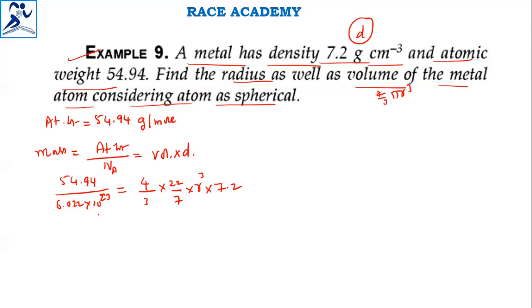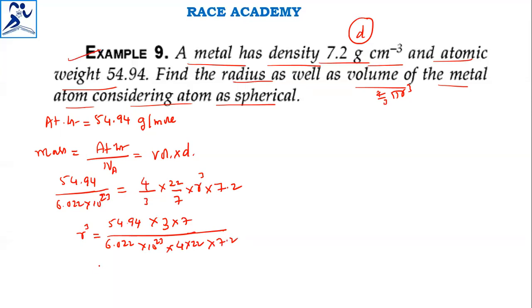So now we can find r cube. R cube will become equal to 54.94 into 3 into 7 divided by Avogadro number, 6.022 into 10 power 23, into 4 into 22 into 7.2.